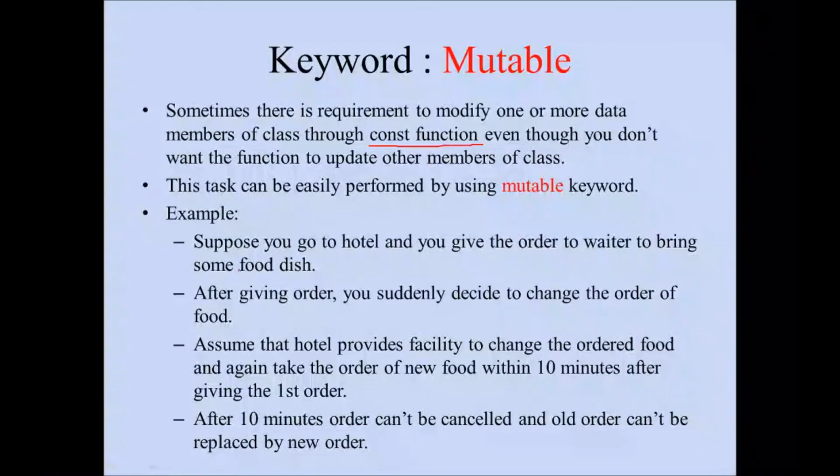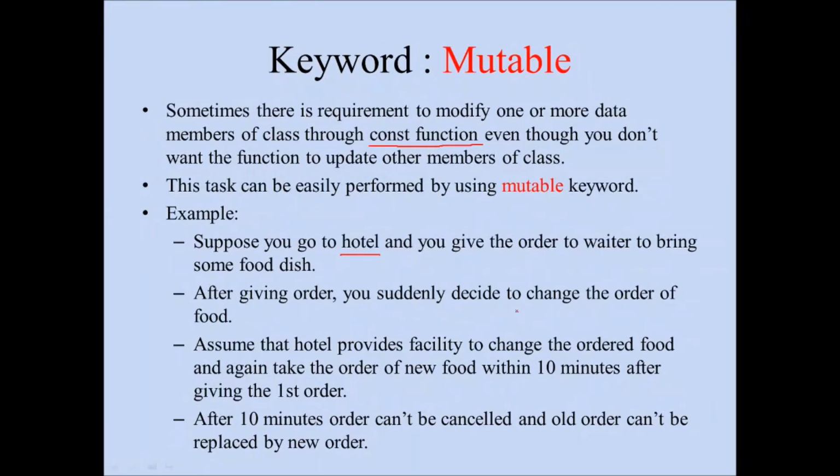So take one example. Suppose you go to the hotel. Let us take the example of an order in a hotel, and you give the order to the waiter to bring some food dish. So I'm at the hotel, I'm ordering some dish. After giving the order, you suddenly decide to change it. So firstly, if I ordered pizza and after 5 minutes I feel that no, I don't want pizza, I want burger now. This is the customer changing the decision.